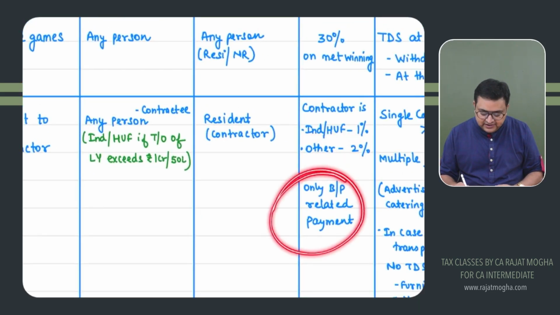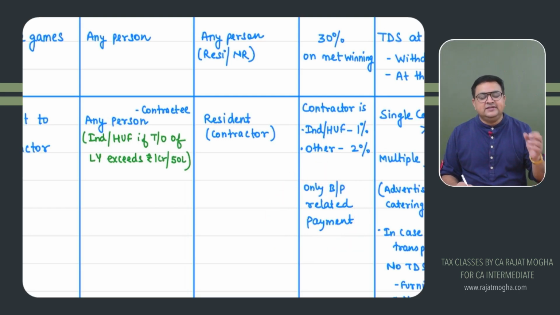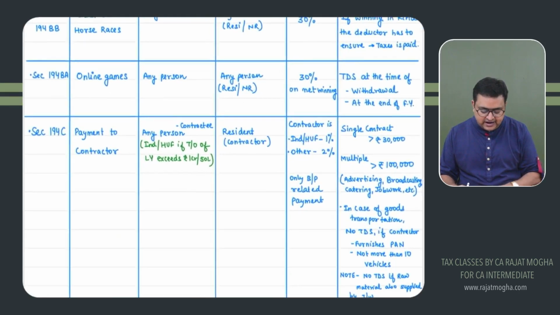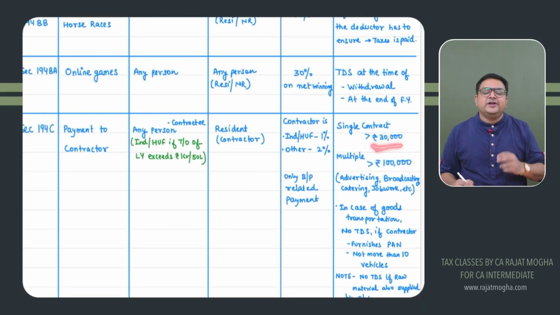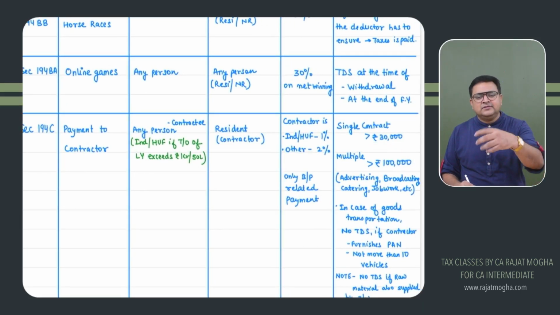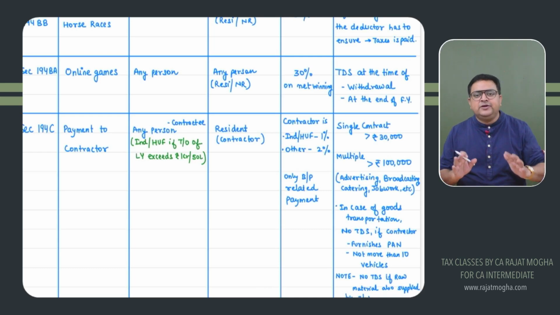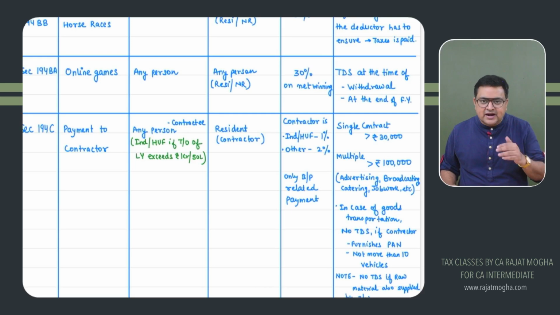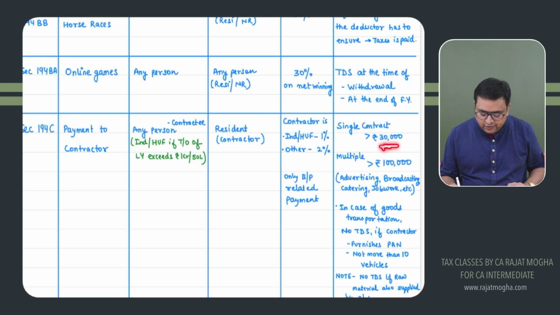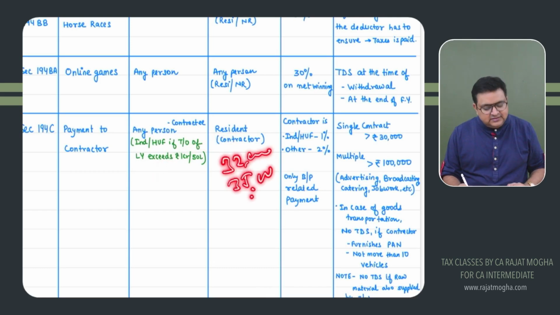I have already mentioned that these are not personal contracts. These are business or profession related contracts. Very, very important, the threshold limit. If you are giving a simple small contract, 5,000, 10,000, 11,000, no need to deduct TDS. But if the contract which you are giving is more than 30,000 rupees, let's say 32,000 or 35,000 rupees, then please deduct TDS.